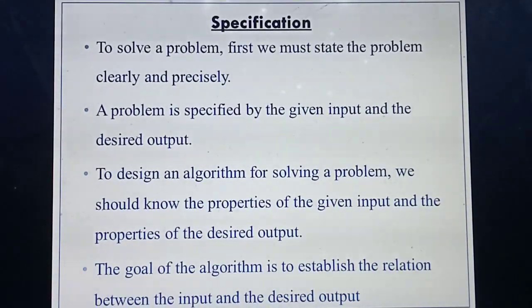So what will you do? First you will write the problem, then you will put the heading solution. Then what's the next step you will do? You will write the given, isn't it? What are the given things? You will write the given numbers. In the same way, here also, after defining the problem in a very short manner, you need to write the given input. For example, you will write a equal to some value, b equal to some value. Whatever the given values in the problem are, you will write them. In the same way, in specification you need to define what the inputs of the particular problem are. Next you need to define what's the expected output or the desired output.